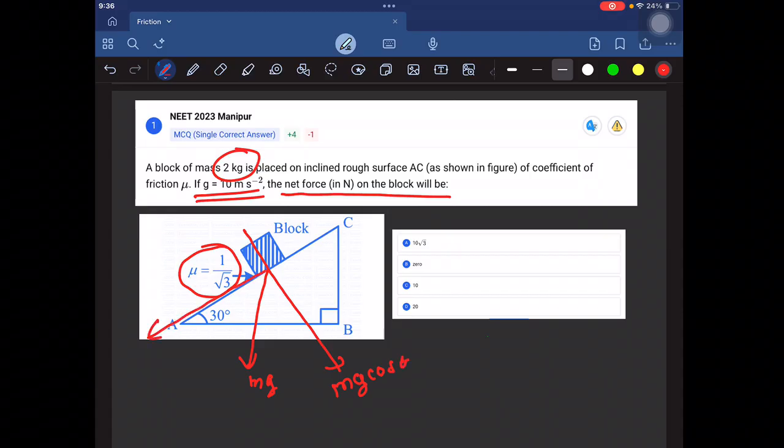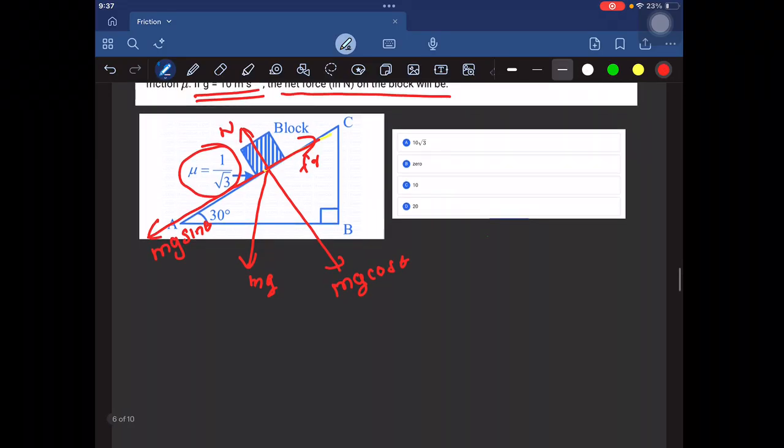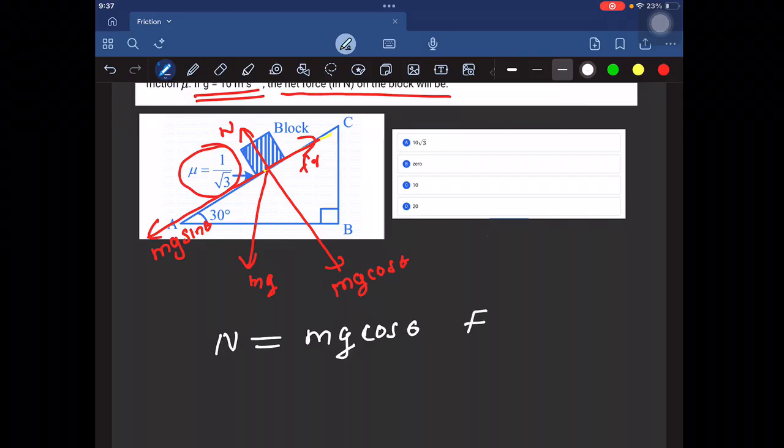Let me go to the next question. The next question is from JEE 2023. As shown in the figure, there is a mass of 10 kilogram lying on a horizontal surface, pulled by a force F acting at 30 degrees from the horizontal direction. Here mu s is given as 0.25. The block will just start to move for what value of F? We want to find the value of F.